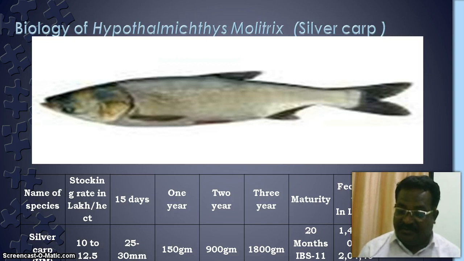The fecundity rate of the species is 171 eggs per gram body weight of the fish, and it is nothing but the silver carp. It is present as a surface feeder. Its feeding habit is that silver carp is a bottom feeder. So that's why it is the habitat. It is carnivorous in nature.